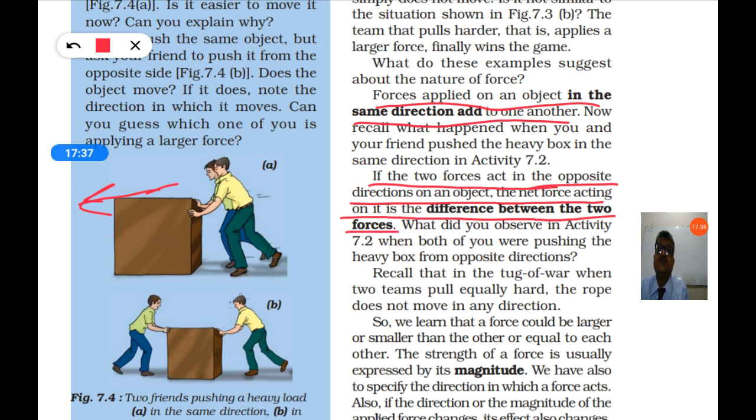So what did you observe in activity 7.2? In the second case, what happens when both of you are pushing the heavy box from opposite directions? The box will move only in the direction of the stronger force, and the value of the stronger force is reduced by the opposite force. And the strength of a force is usually expressed by its magnitude.